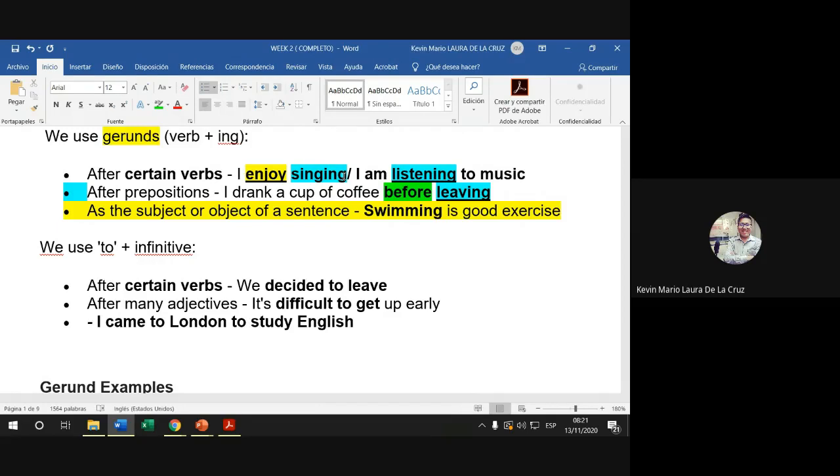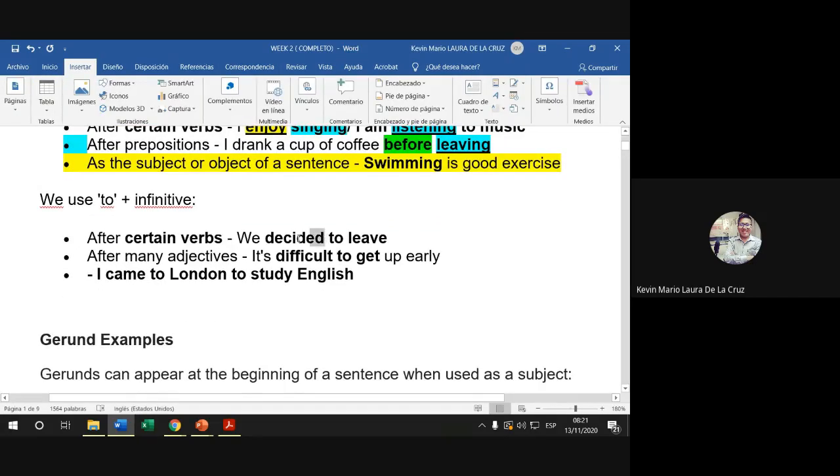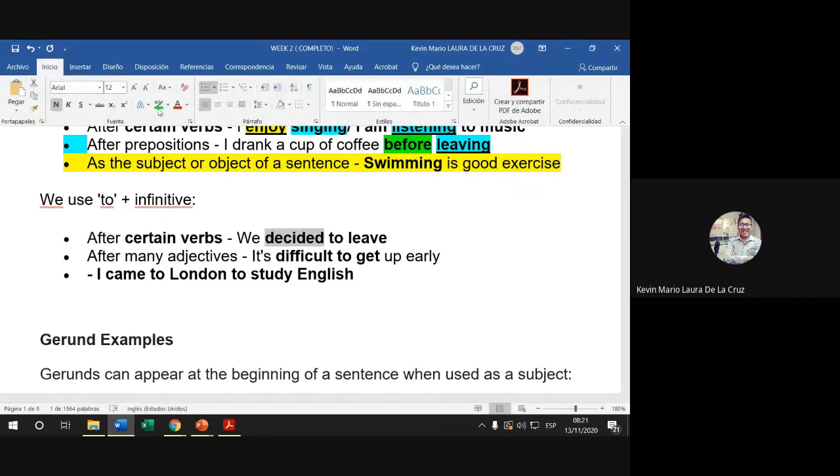Okay. Let's talk about the infinitives. The same thing. The first rule is that there is a list of verbs where after these verbs we have to use the infinitive with to. We express to learn, to study, and all that. We decided to leave, right? There is a long list that we have to keep in mind, memorize, and practice, and play many different games that I will send you later, and just keep in touch with that plan. All right.